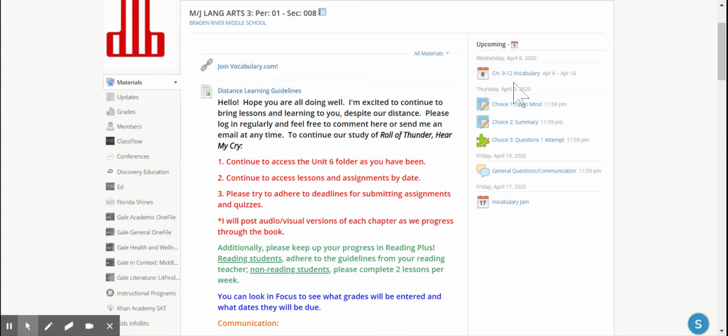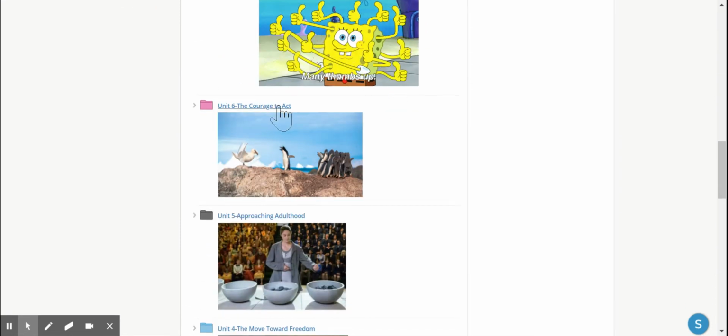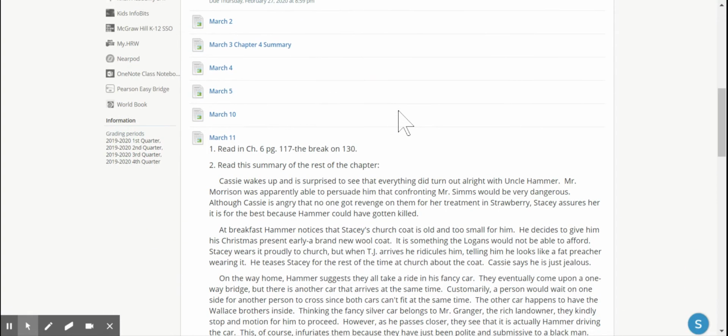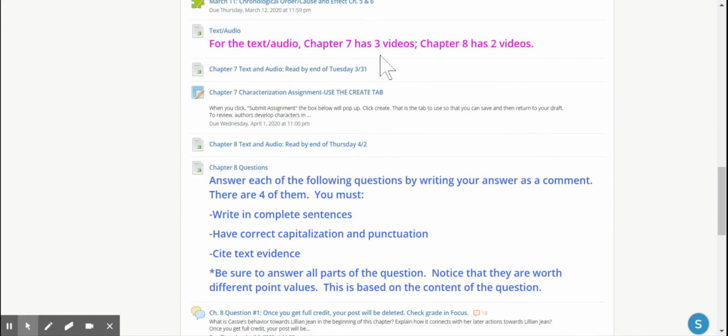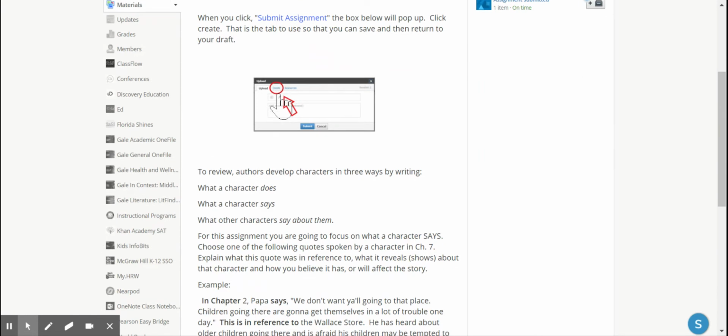So since it's already gone by, you'll notice it's not in our upcoming assignments panel, which just means you have to go to the Unit 6 folder, which would be the case if you happen to have any work that has gone by. And you'll access the assignment, just scroll down until you get to where it says Chapter 7 Characterization Assignment. Now it does tell you use the Create tab. And for the most part, everyone has done that. A couple people submit it in the comments, and so you do need to fix that.